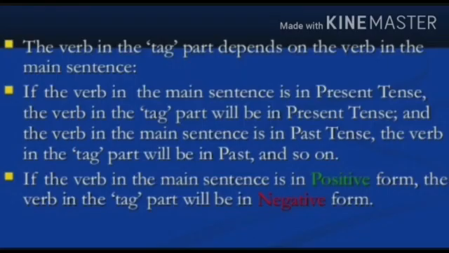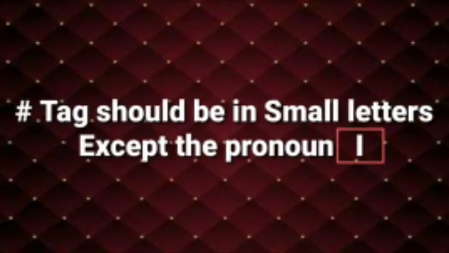Okay students, we shall go with the next point. The verb in the tag part depends on the verb in the main sentence. If the main sentence is in present form, the tag should also be in present form. Or else, if the main sentence is in past form, the tag part should also be in past form. The next point is the tag part should be in small letters, except the pronoun I. The pronoun I alone we can use in capital letter.